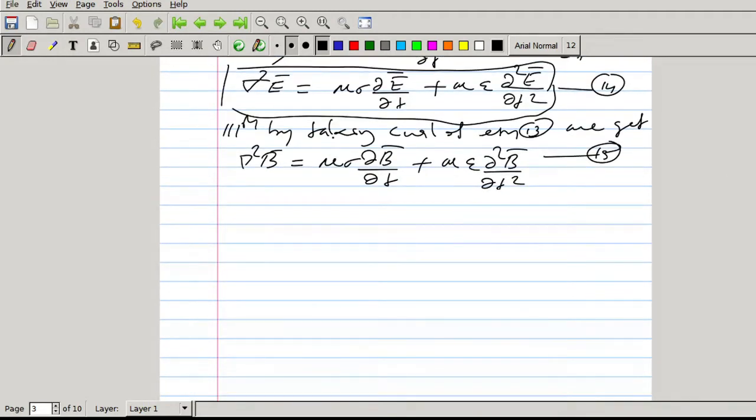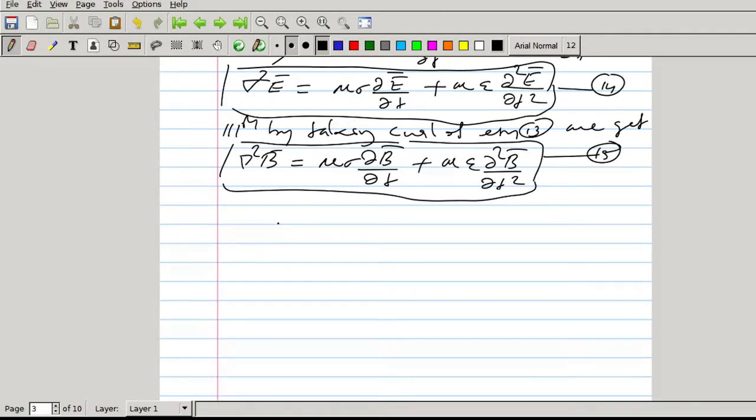So we can obtain the wave equations as equations 14 and 15. Just like in dielectric media, here the wave equations are the same with one additional term, mu sigma dou E by dou t. The same type of plane wave solution can also be a solution of these equations.